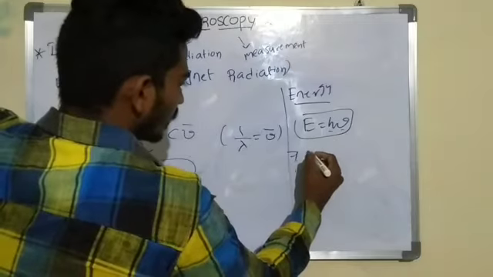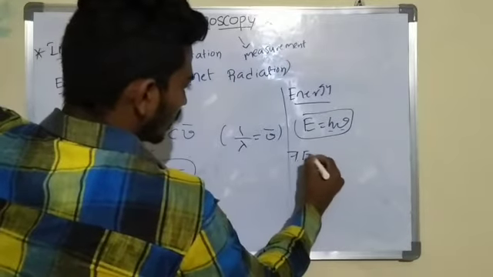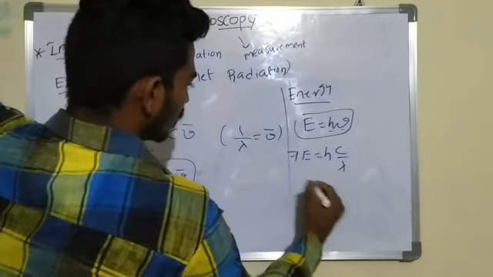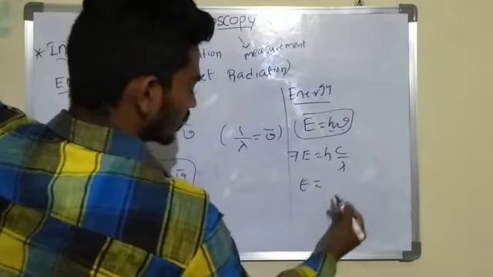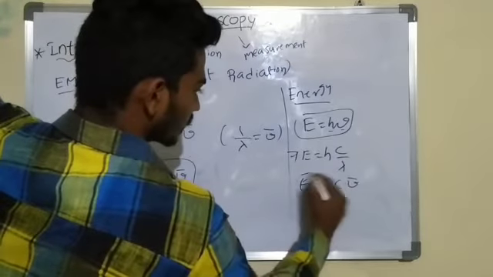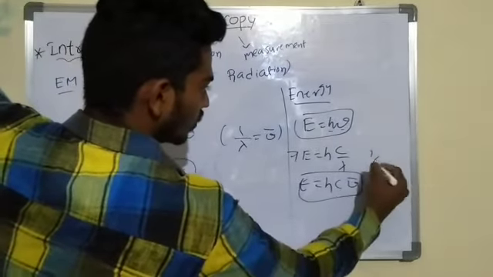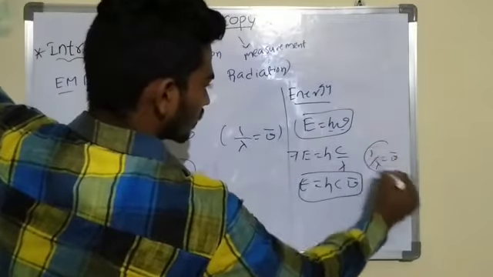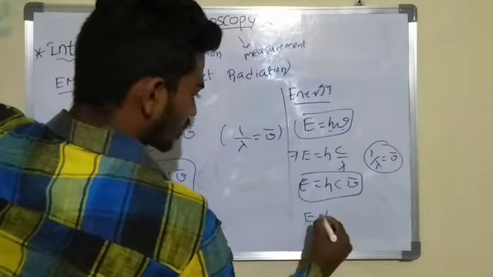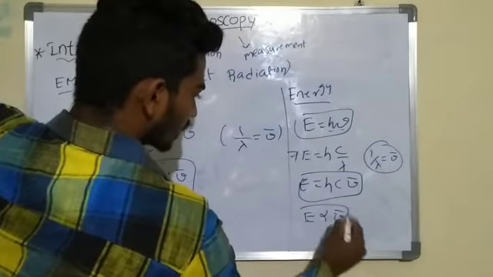Now E equal to h mu, and mu equal to c by lambda. We know that 1 by lambda is mu bar. So see this relation: energy is directly proportional to mu bar.